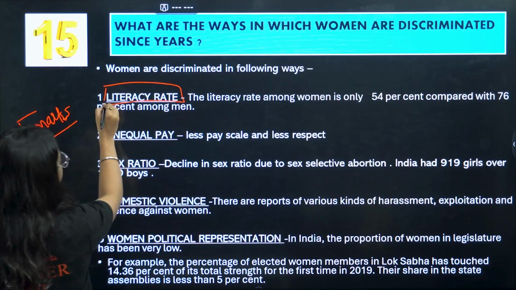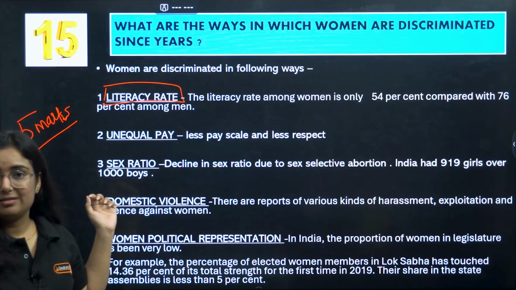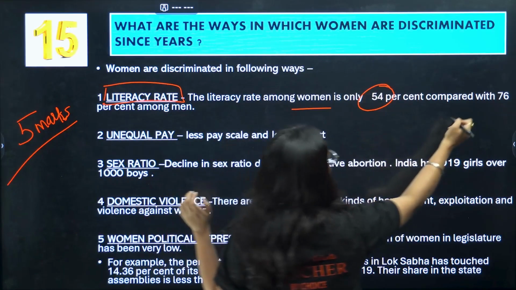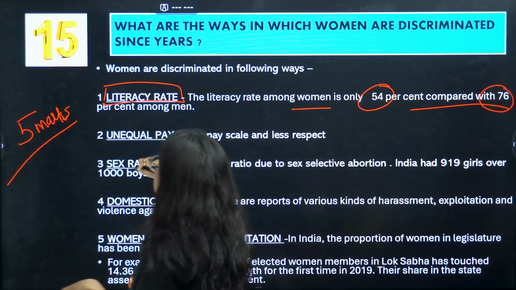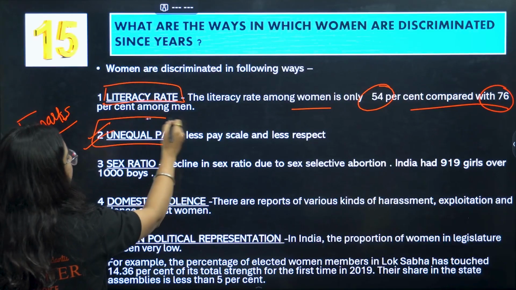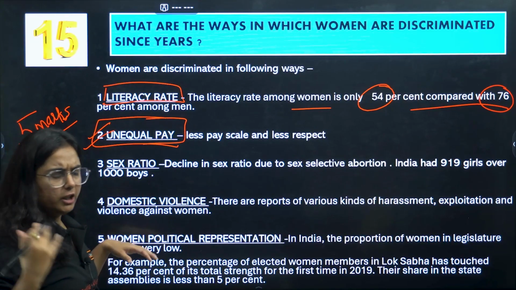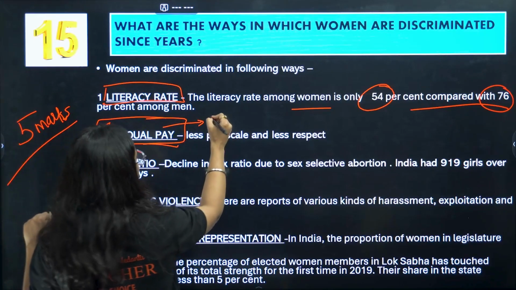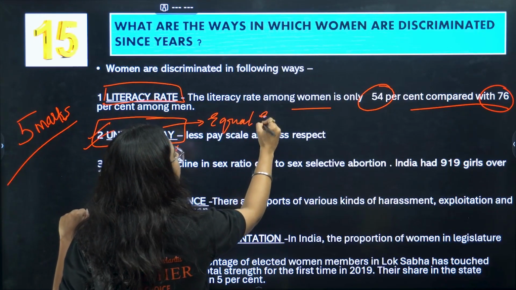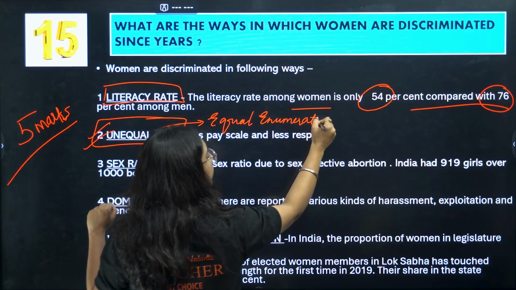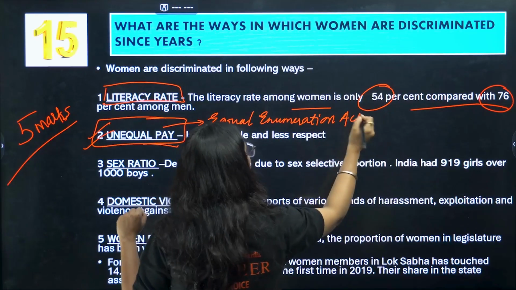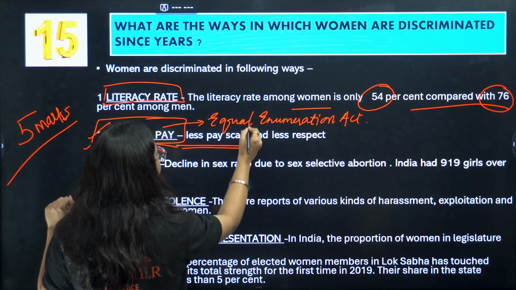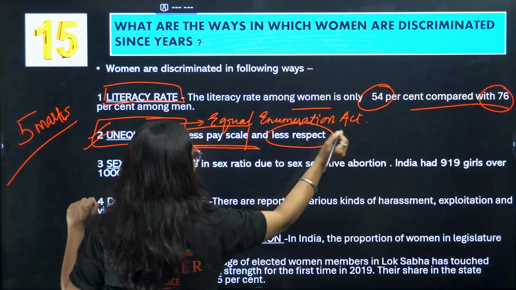First is literacy rate. We can give the example of exact literacy rate in India, which has a vast difference among women, that is 54%, and men, that is 76%. We know that there is not equal pay. However, the constitution provides the provision for the same. Even an act was passed, that was Equal Remuneration Act, which says that there should be equal pay for both men and women. Okay. However, we know that in India, women have less pay scale as well as less respect.